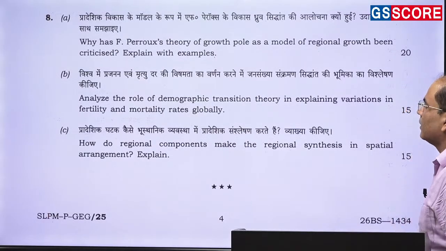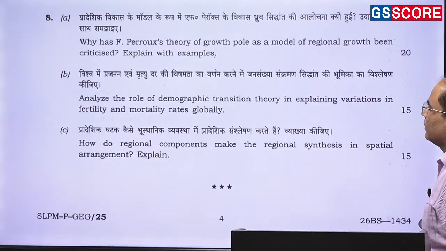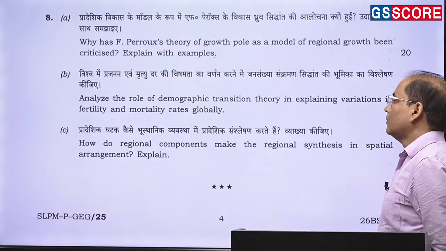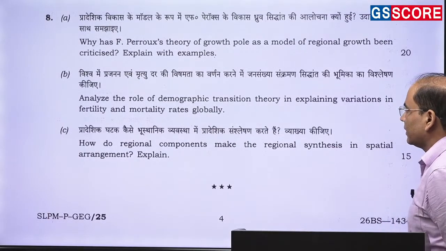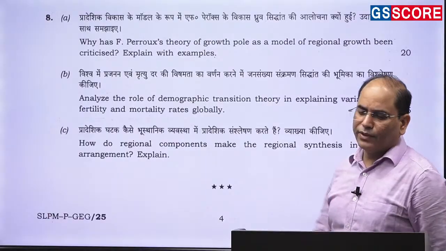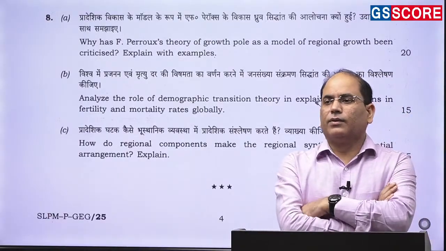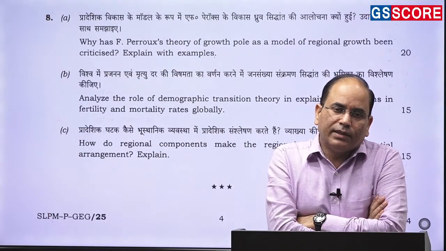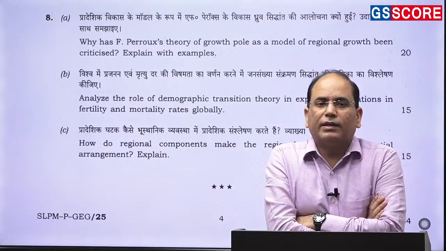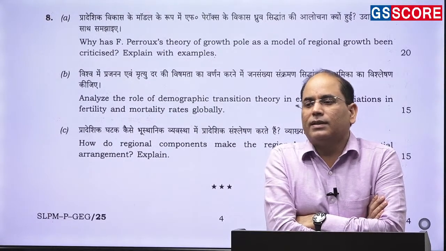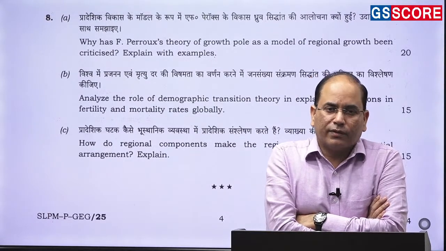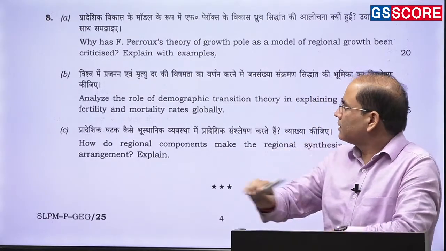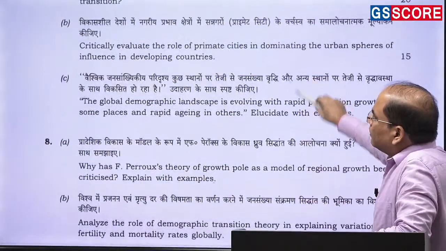Then the last question is from the regional geography. From geographical thought: how do regional components make the regional synthesis in the spatial arrangement? Here you need to highlight the idea of chorology, Hartshorne's regional synthesis idea, and the debate on it. That is what you are supposed to write. It's a straightforward question again from the geographical thought core part, so I don't think you will have any problem. In the question selection also, I don't think you will have a problem.